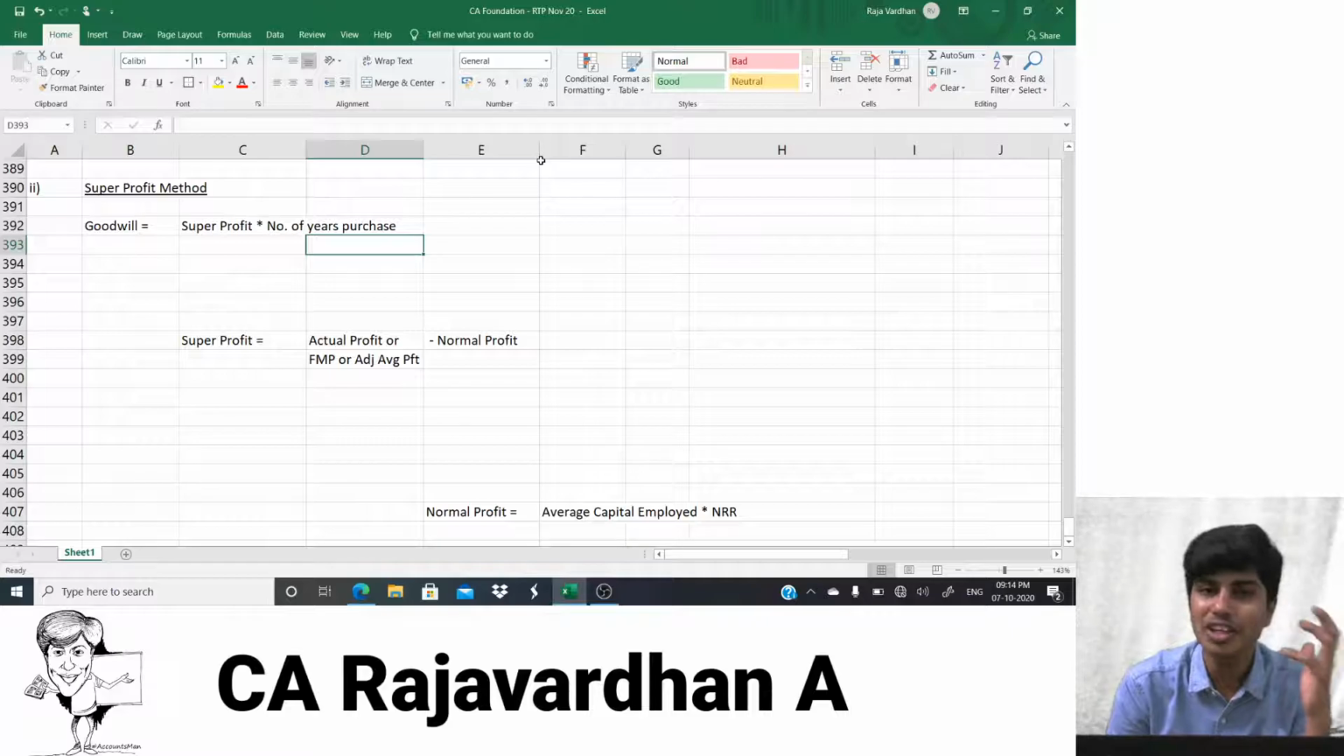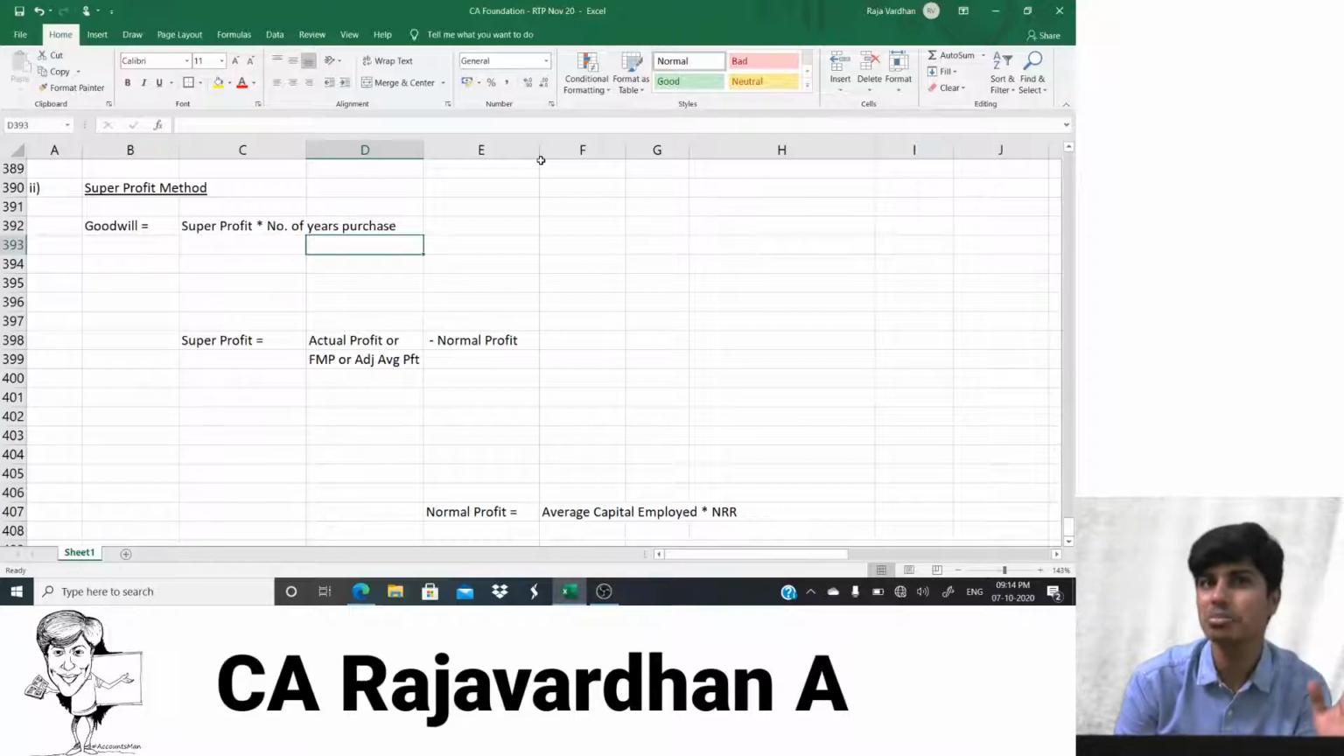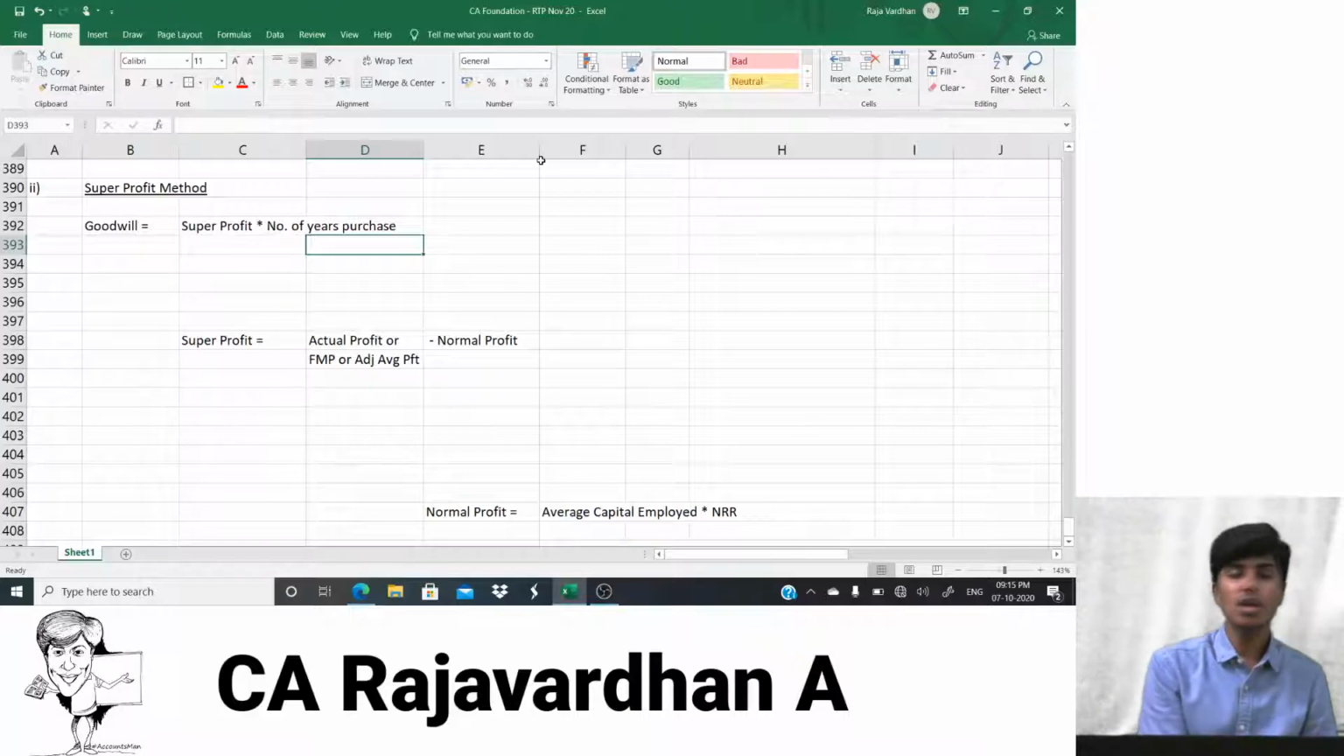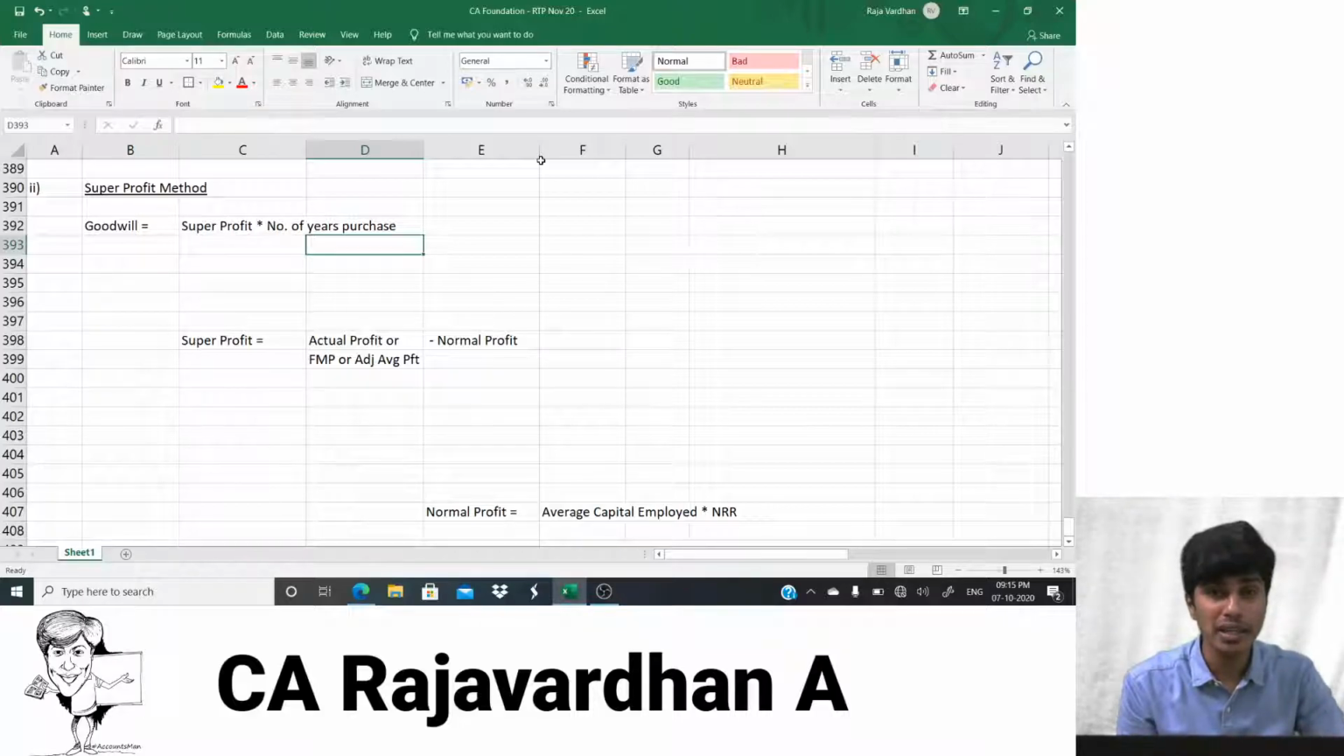But something that we need to catch from the phrase goodwill is that it is the probability that the existing customer will stick to the same business. I'll repeat, it is the probability that the existing customer will stick to the same business. Now, how is this probability related to number of years purchase and goodwill computation? Let me explain. You are running a business and you have 10 customers today. What is the probability that all the 10 customers will come back to you tomorrow and after 3 months and after 6 months and after a year? If they do come back, that's your goodwill.